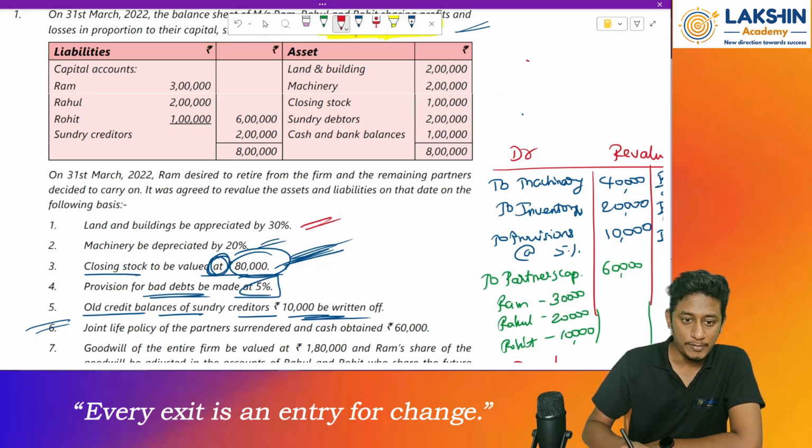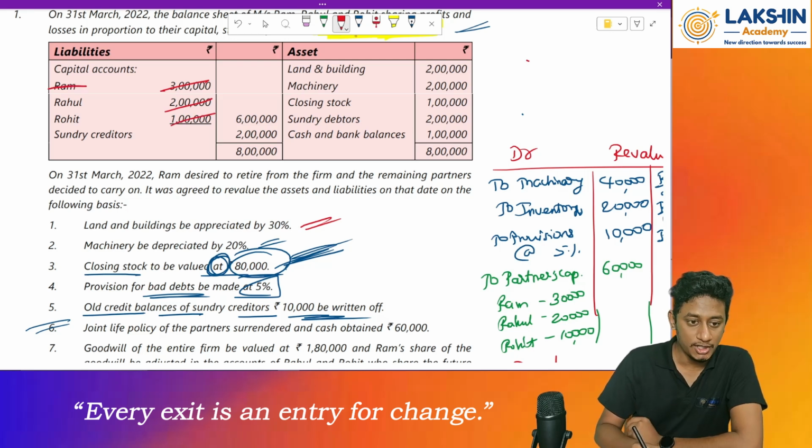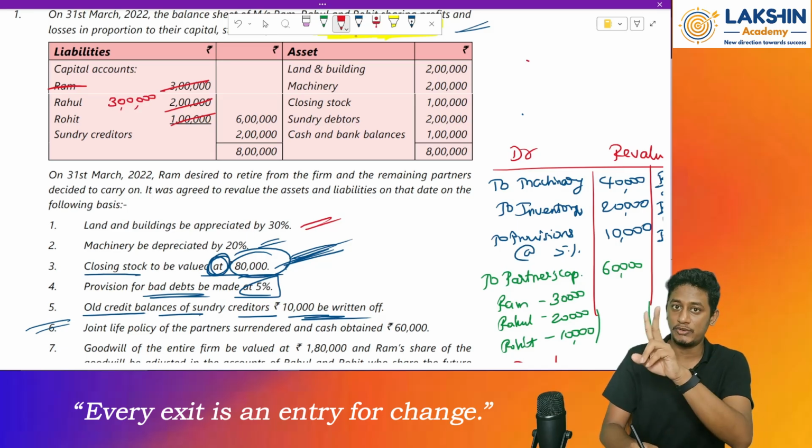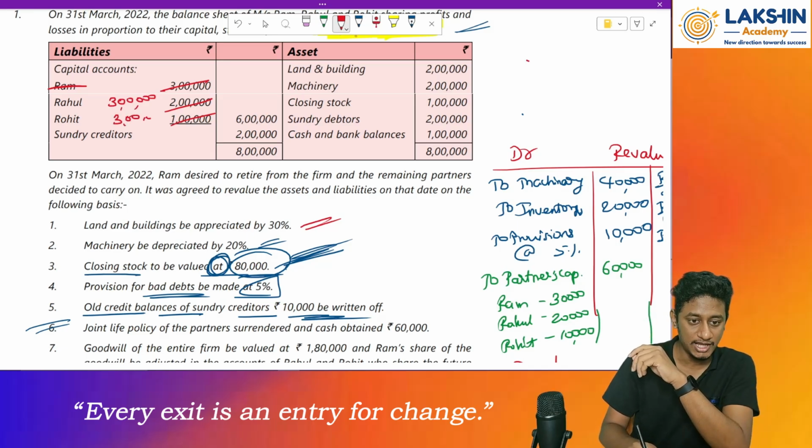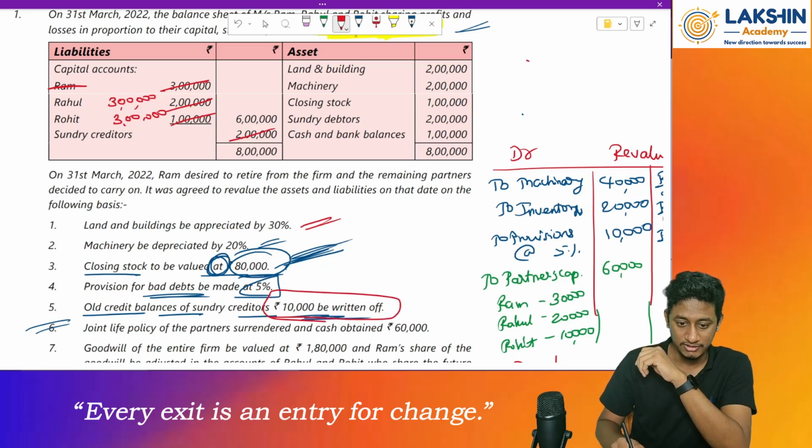Now what are the new capitals? Ram is no more in the firm. Rahul's capital is rupees 3 lakh. Remember, 6 lakh was the total capital divided between two partners. Rohit's capital is rupees 3 lakh. Sundry creditors value, I think it was reduced by rupees 10,000, right? So the new value will be rupees 1,90,000.